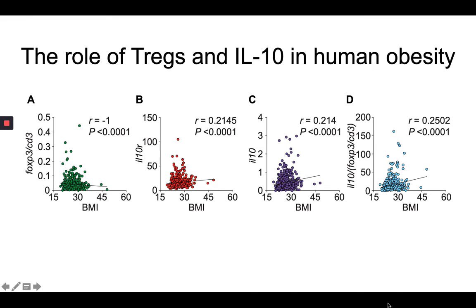And it turns out that obesity worsens with both IL-10 and IL-10 receptor expression in the adipose tissue, and more specifically, BMI goes up as you have more IL-10 expressing Tregs. So, although this is only correlative data, our preliminary findings support the notion of validating whether or not our preclinical data is replicable in humans.